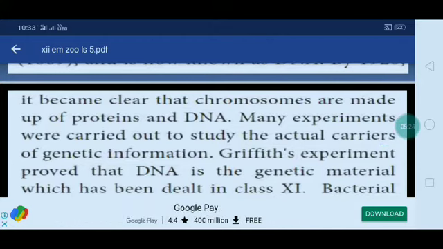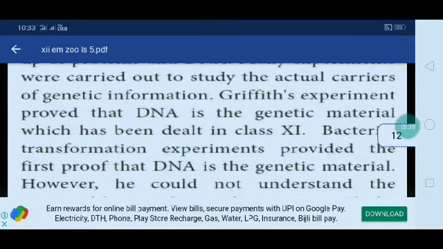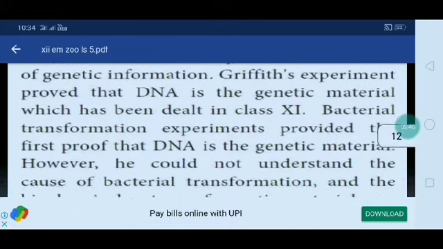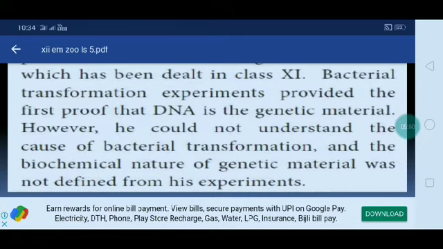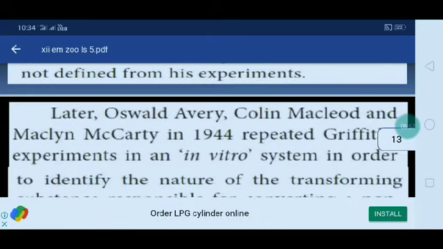Many experiments were carried out to study the actual carriers of genetic information. The Griffith experiment gave the first proof that DNA is a genetic material, which has been dealt with in class 11th. Bacterial transformation experiments were the first proof. However, Griffith could not understand the cause of bacterial transformation, and the biochemical nature of genetic material was not defined from his experiment.